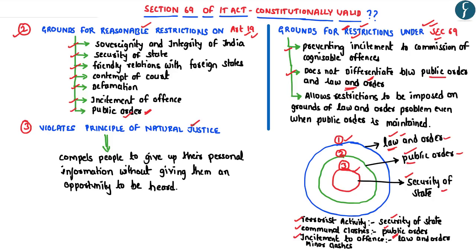passing a verdict. However, the author of this particular article highlights that Section 69 of the IT Act violates this principle of natural justice. This is because Section 69 compels people to give up their personal information without giving them an opportunity to be heard. It is because of these reasons that the author highlights that Section 69 of the IT Act is unconstitutional and hence it should be examined by the Supreme Court.